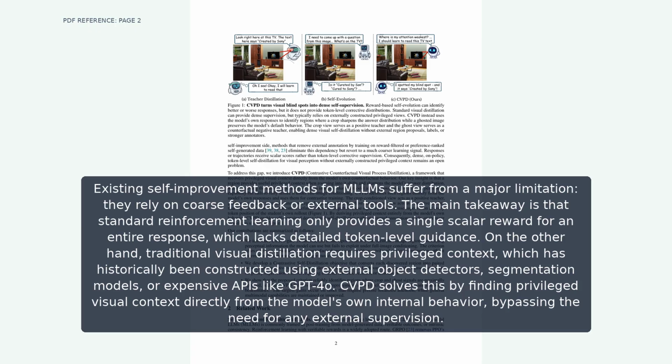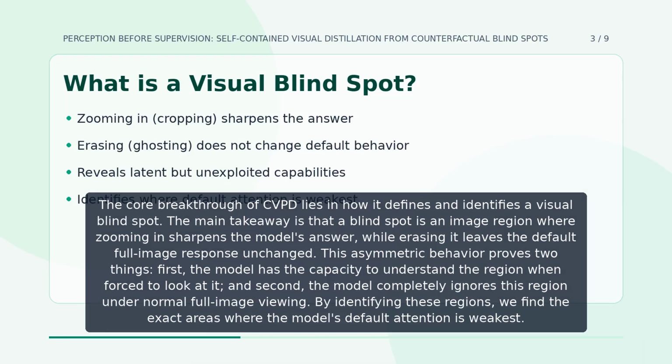external supervision. The core breakthrough of CVPD lies in how it defines and identifies a visual blind spot. The main takeaway is that a blind spot is an image region where zooming in sharpens the model's answer, while erasing it leaves the default full image response unchanged. This asymmetric behavior proves two things. First, the model has the capacity to understand the region when forced to look at it, and second, the model completely ignores this region under normal full image viewing. By identifying these regions, we find the exact areas where the model's default attention is weakest.